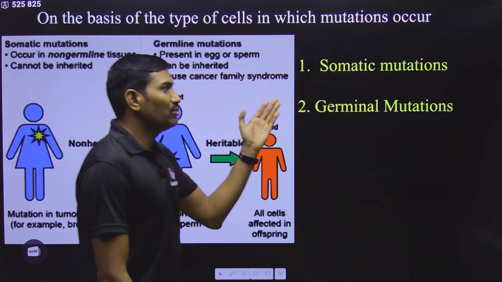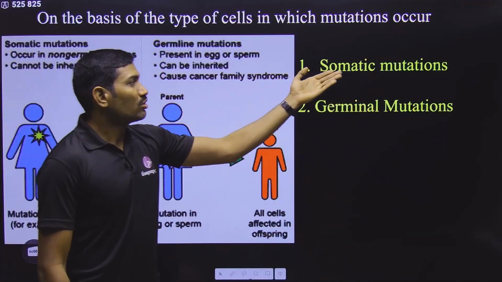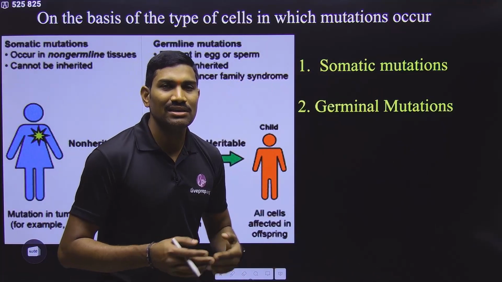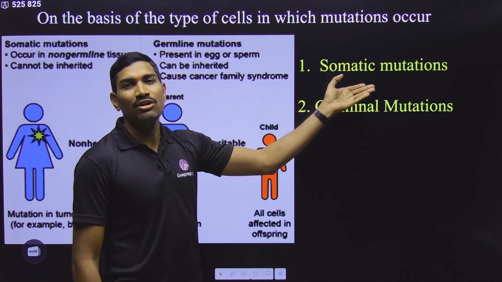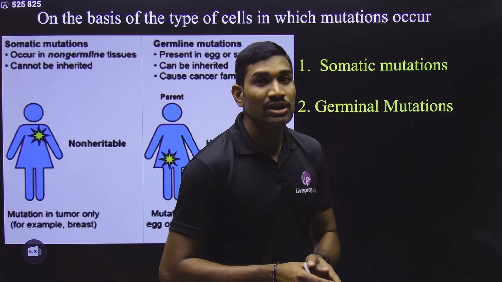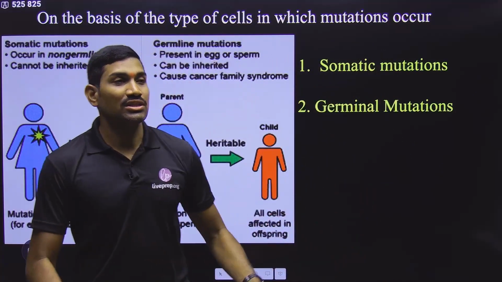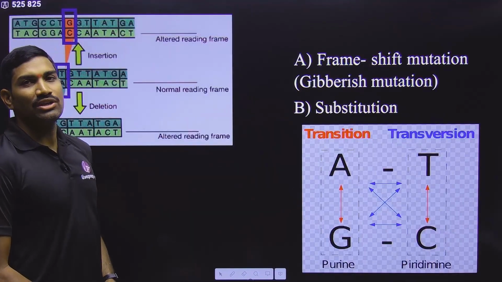Along with this, mutations are also something that cause discontinuous variations. Somatic mutations will occur in the somatic cells. Since they are occurring in the somatic cells, they cannot go to the next generation. So evolutionarily they are not significant. But the germinal mutations are occurring in the germ cells. So mutations in the germ cells can go to the next generation. So in this way, they are evolutionarily much more significant. These are some important points we need to understand.